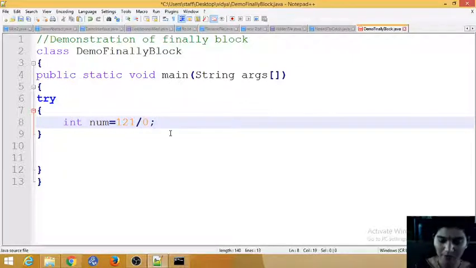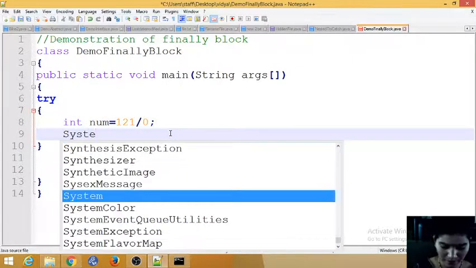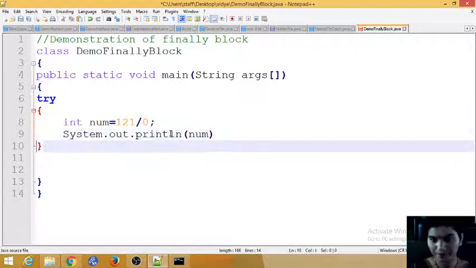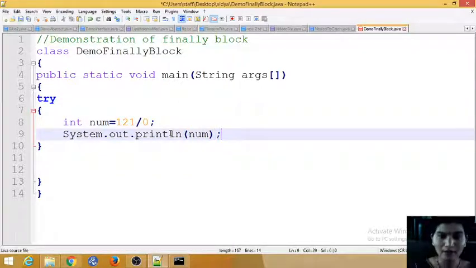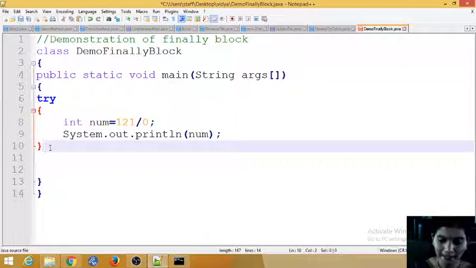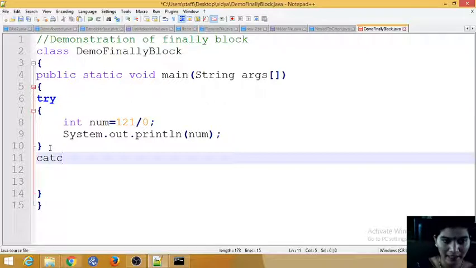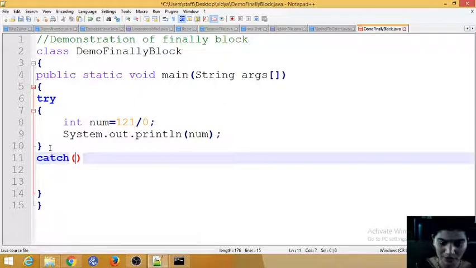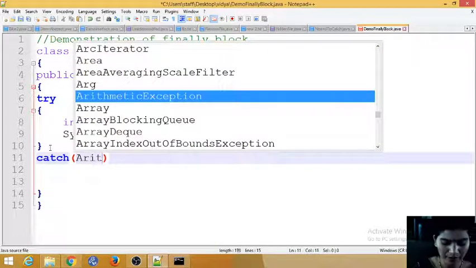Then I am just printing the value, System.out.println. I print the number, with a semicolon. Now we are handling that in a catch. We handle whichever exception you may get. I may get an arithmetic exception.